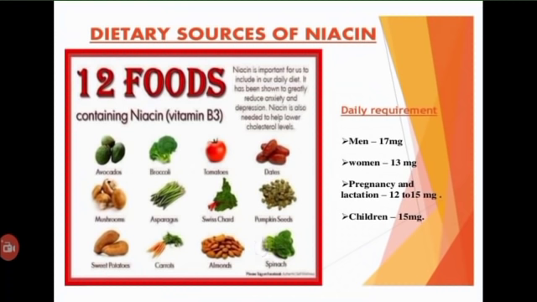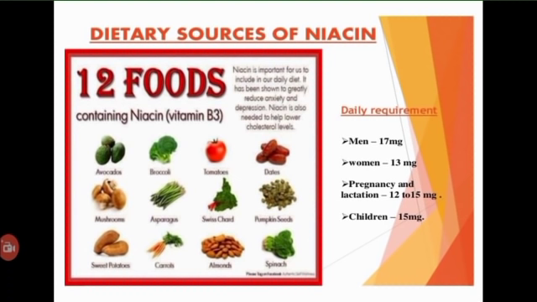Coming to the dietary sources of niacin, liver, yeast, whole grains, cereals, pulses, beans and peanuts are rich in vitamin B3. Milk, fish, eggs and vegetables are moderate sources.